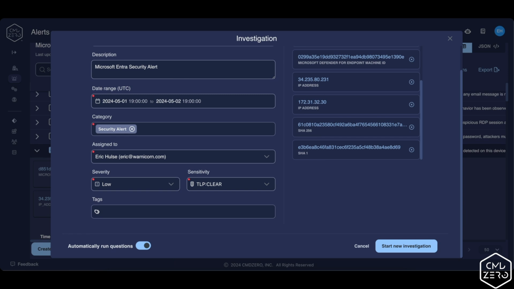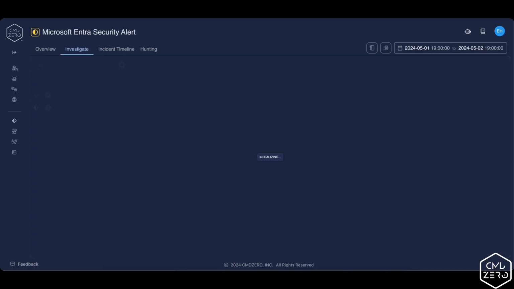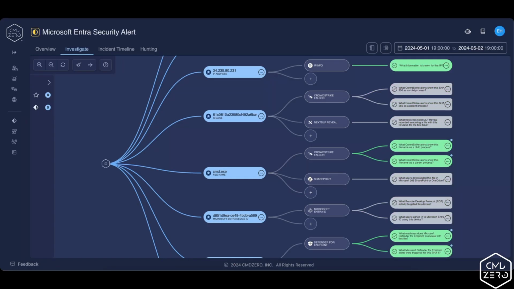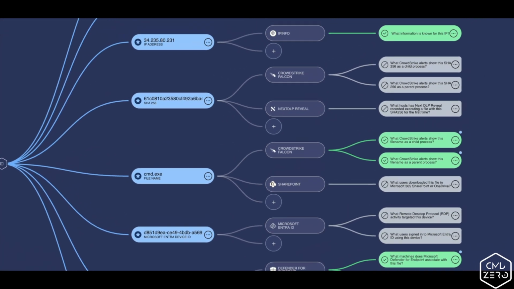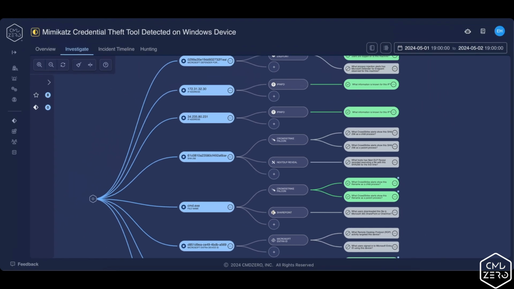Command Zero then extracts all these leads and automatically starts the investigation based on the questions derived from not only the LLM, but the other semantic methods. Combining the context of the alert with the curated question set and the organization's data sources, Command Zero automatically executes a series of questions for analysts to have a starting point. Taking the artifacts returned from these questions, Command Zero also will create a verdict, impact assessment, and a far more detailed summary of the alert for analysts to review in the overview panel.